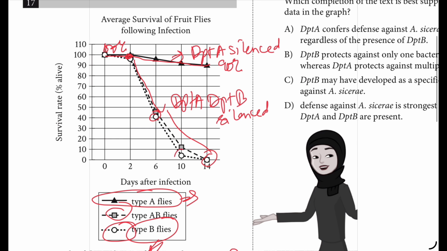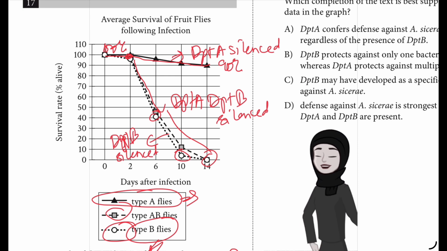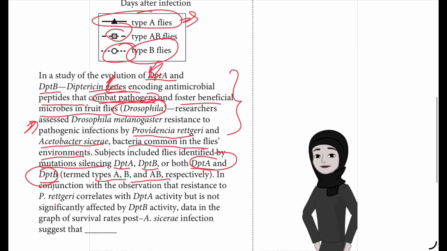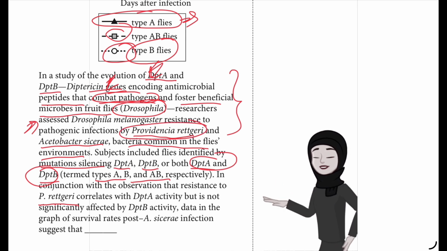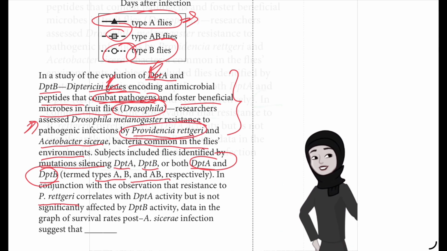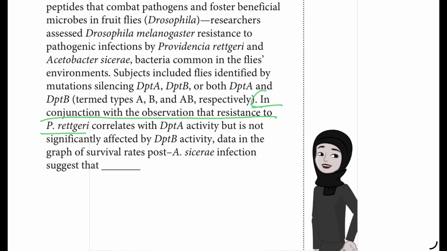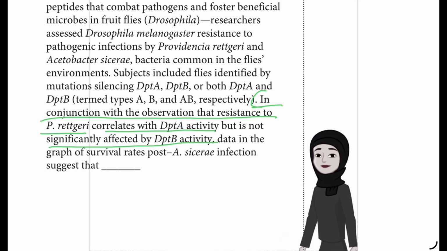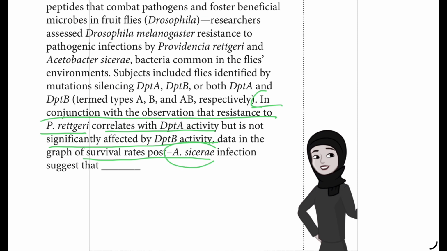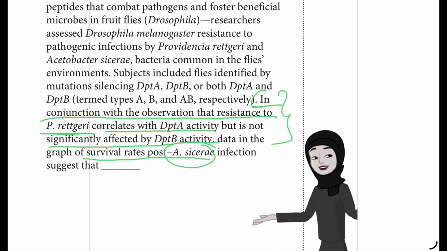And then we talk about type B flies. This type B, the circle one, means DPTB has been silenced. So this is also important: in conjunction with the observation that resistance to P. rettgeri correlates with DPTA activity but is not significantly affected by DPTB activity, data in the graph of survival rates post-A. cicerae infection.